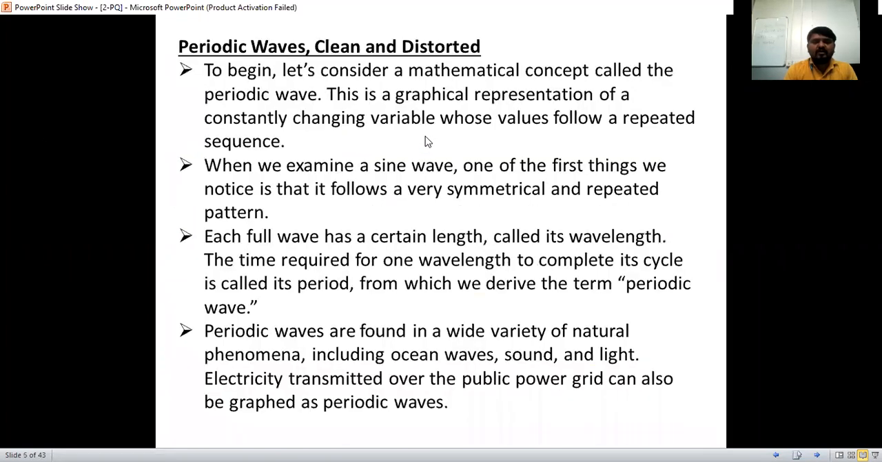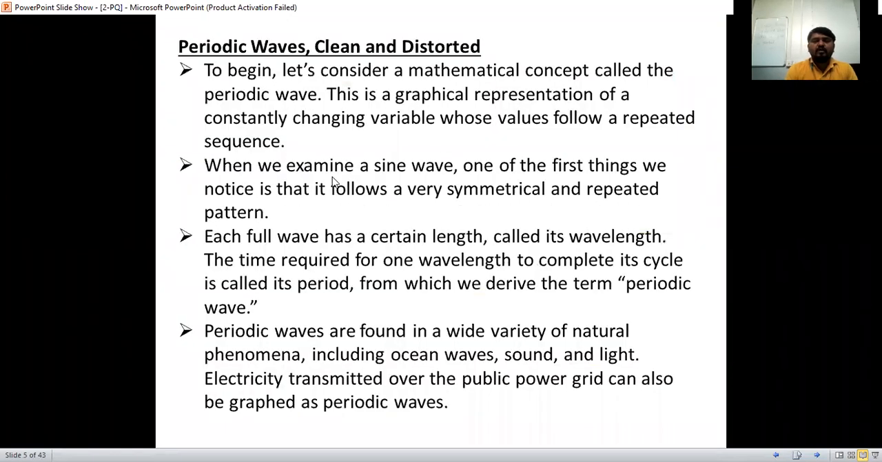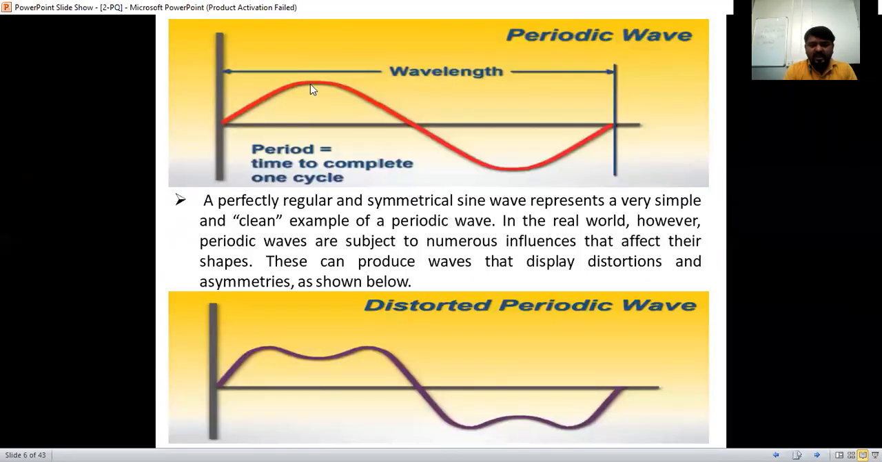I have shown only one cycle, but it is going to repeat continuously for the next cycles. When we examine a sine wave, one of the first things we notice is that it follows a very symmetrical, repeated pattern. You have observed the next waveform will be the same, like this one. The whole complete waveform is symmetrical, and gives the same output.